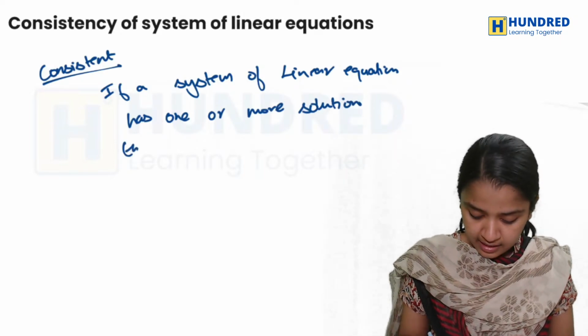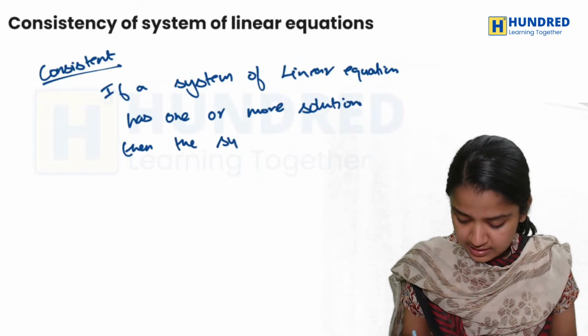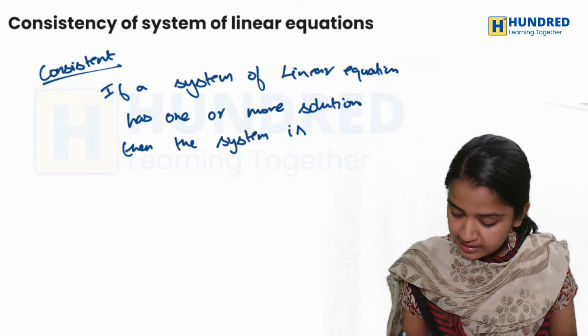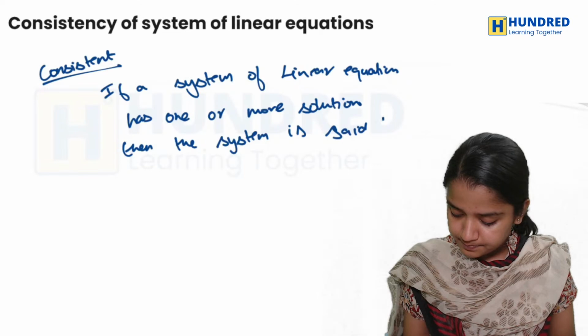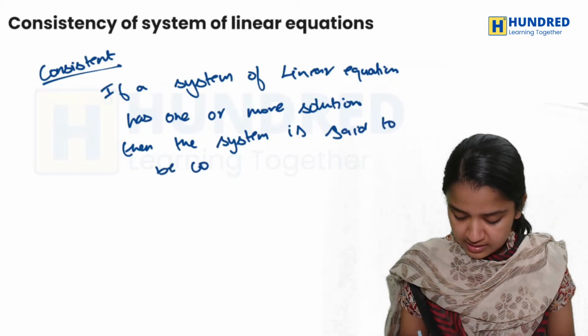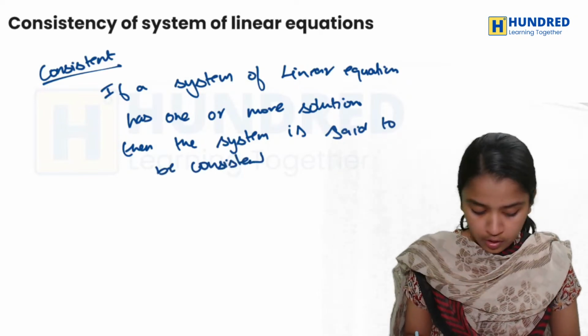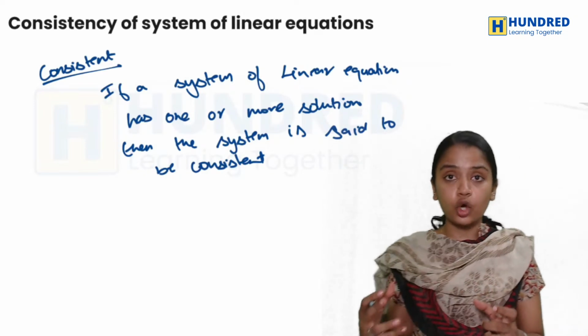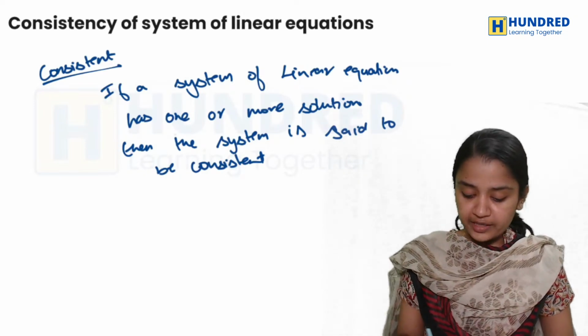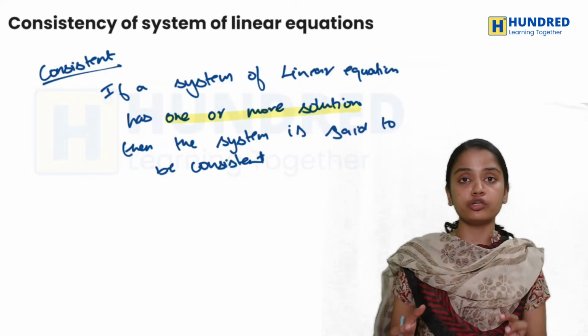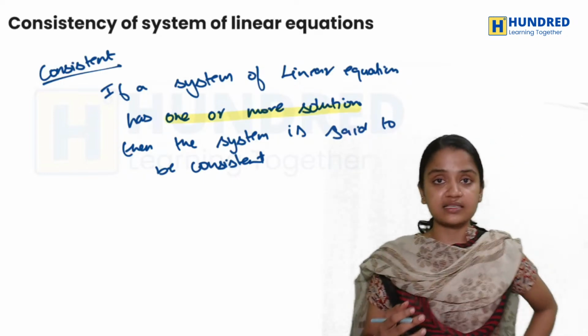Then the system is said to be consistent. Otherwise, what can you call it? If the system has one or more solutions, you call it consistent.